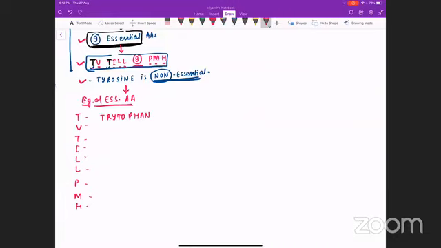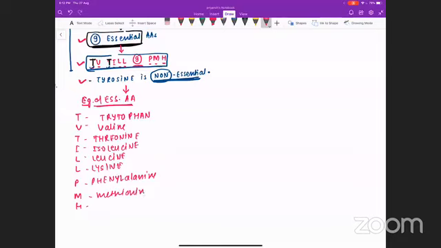Tryptophan, valine, threonine, isoleucine, leucine, lysine, phenylalanine, methionine, and H stands for histidine.